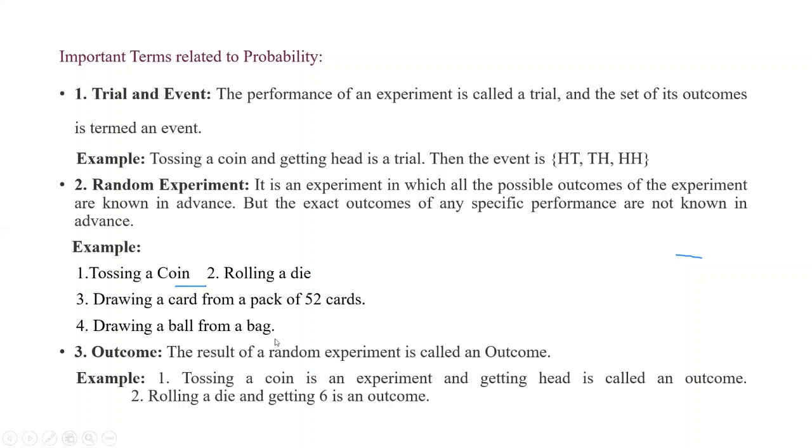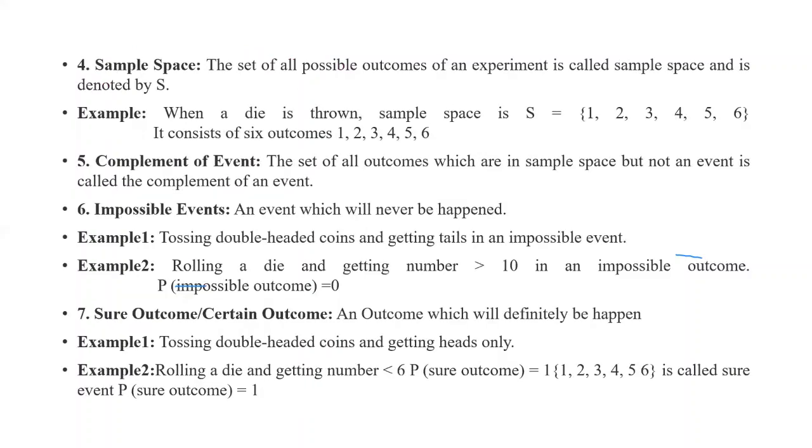Next, the outcome. The result of a random experiment is called an outcome. So tossing a coin is an experiment and getting a head is called an outcome. Whatever the result is, getting a head is your outcome, right? Second, rolling a die and getting a 6 is an outcome.